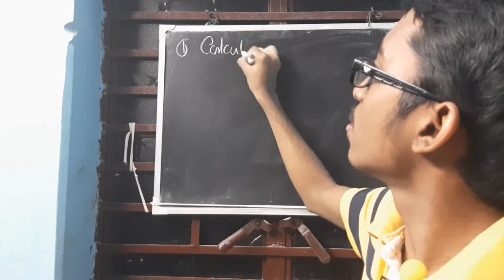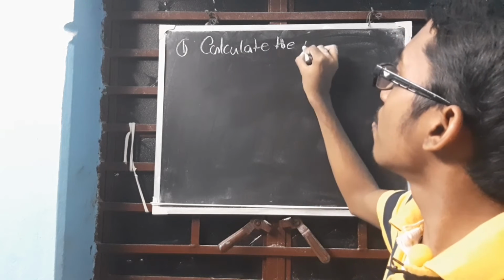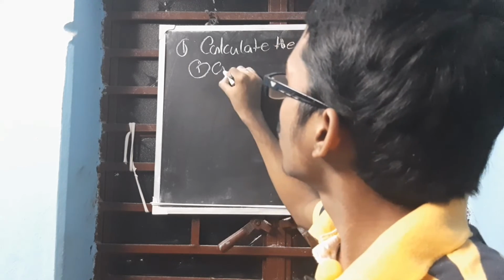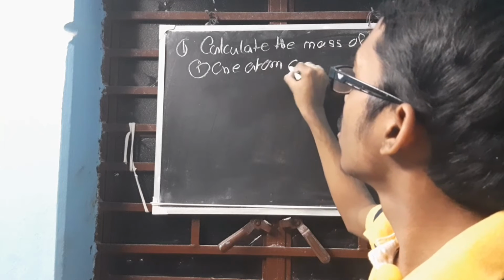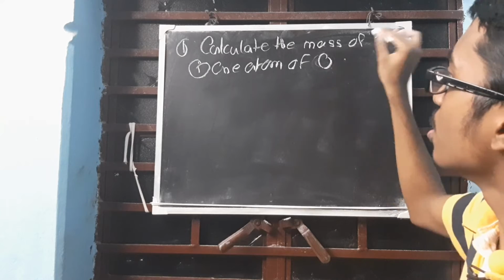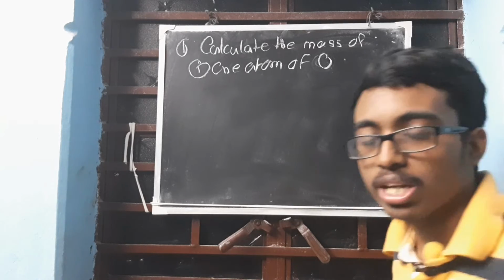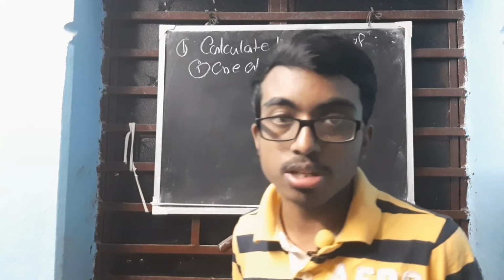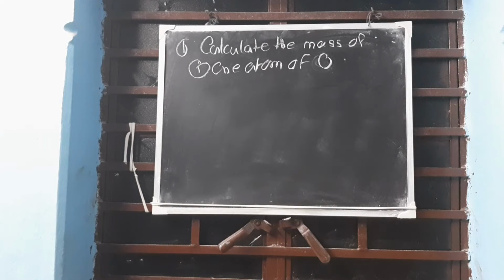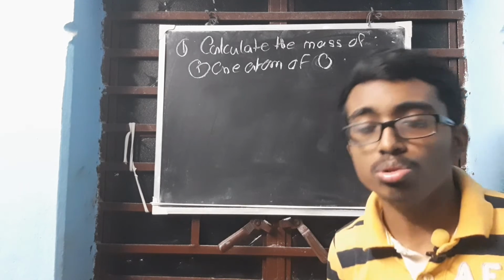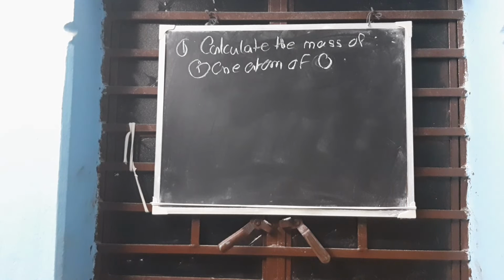Let's see the question. Calculate the mass of, first part, 1 atom of oxygen. Very important, it is given as oxygen, not dioxygen, so please be careful. 1 atom of oxygen. How will you calculate it? Direct unitary method will be applied, right?